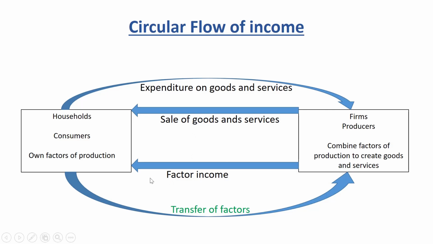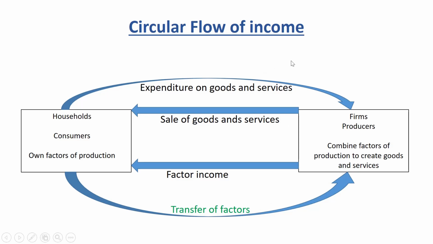Either we will find the value of the income received by households, or we will find the monetary value of the goods and services that are sold by the firms, or we will just pick up the expenditures made by households on the goods and services. And through these three channels, we will be able to measure the monetary value of the goods and services that are produced by the factors, which were initially transferred by the households.